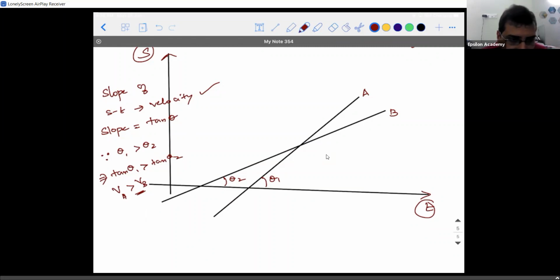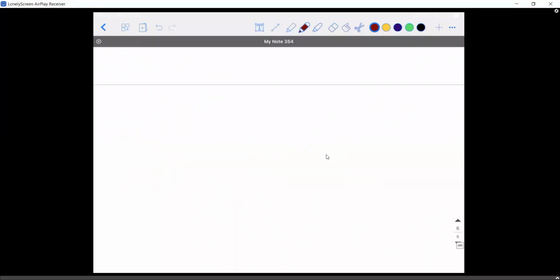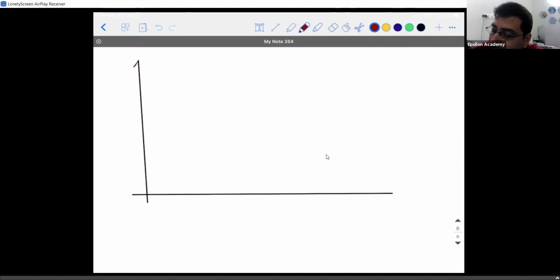Are you able to understand this? Yes, sir. Good. Okay, now let's go to the next part. I just want to take you through slope first. Firstly, you get clarity on this, then I will teach differentiation.